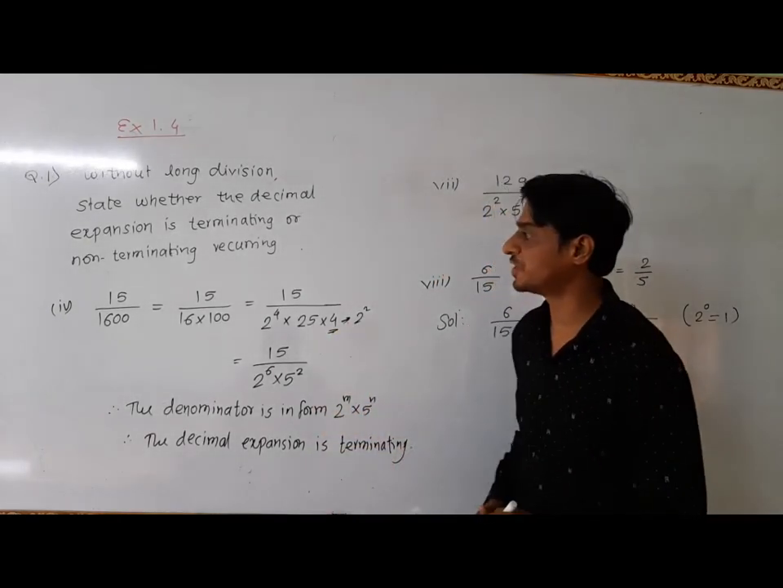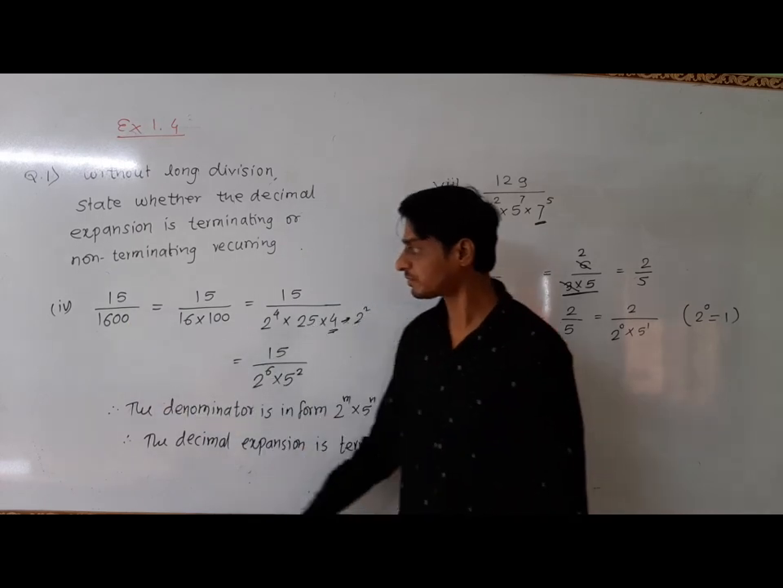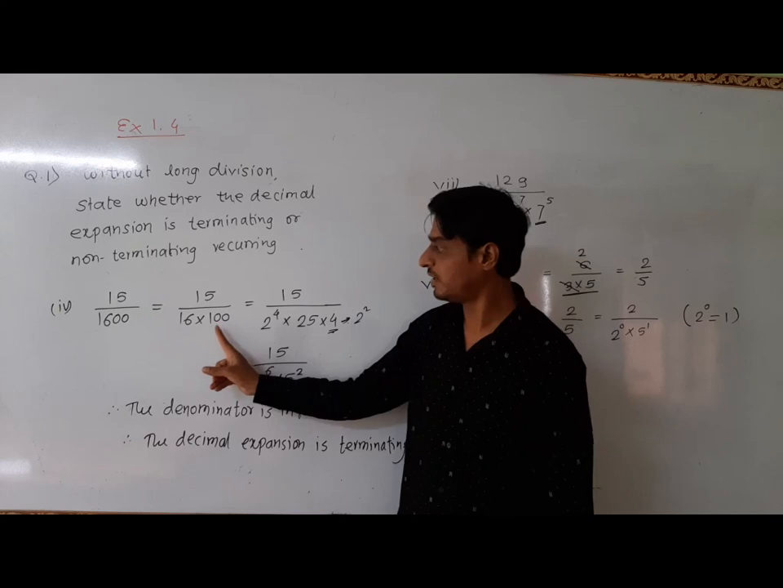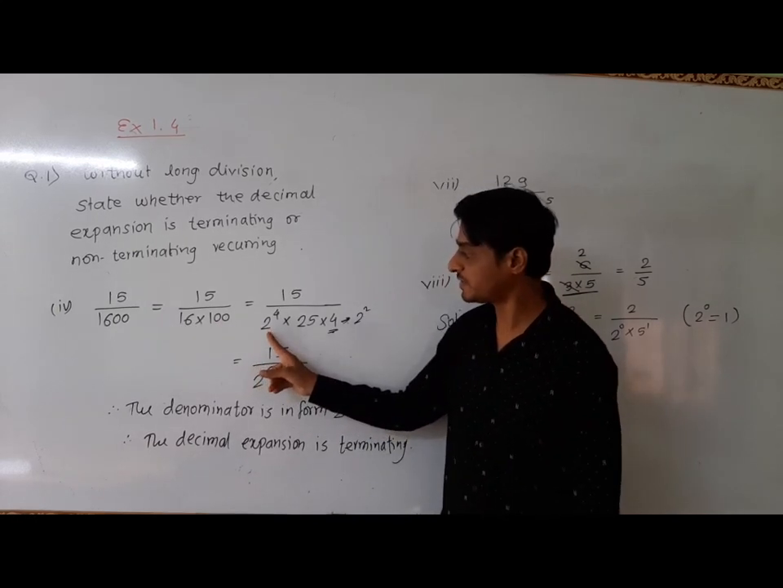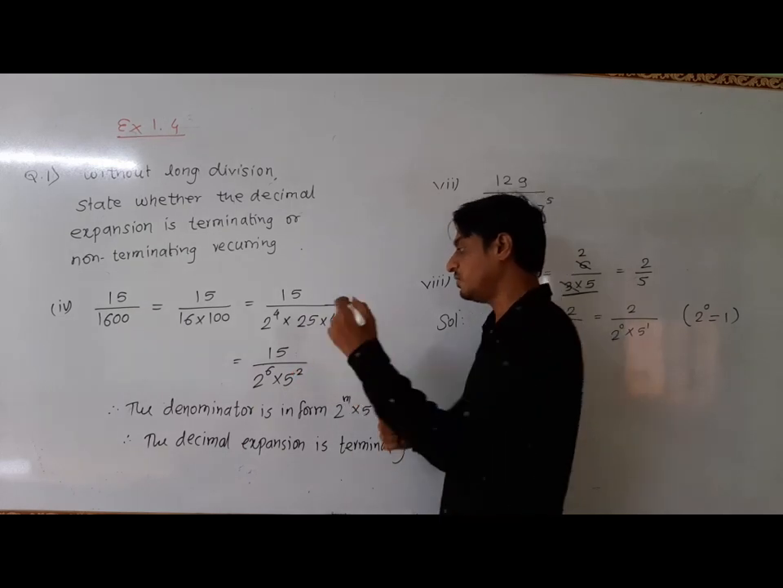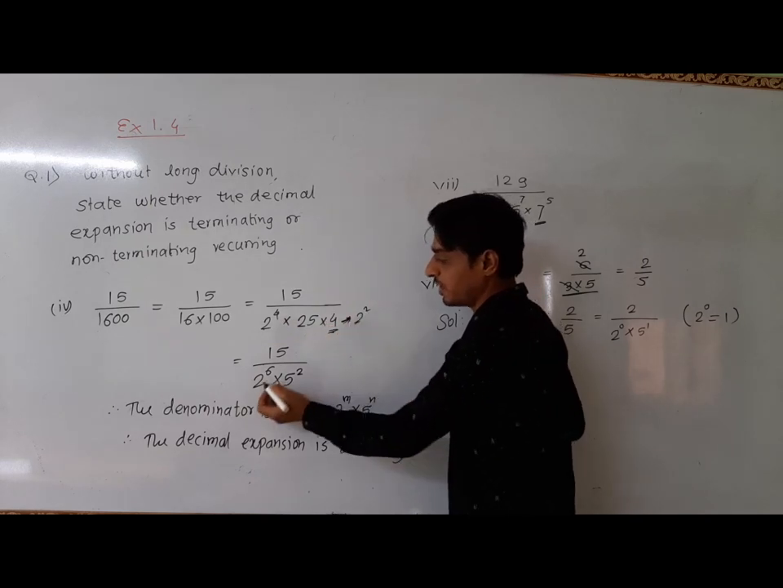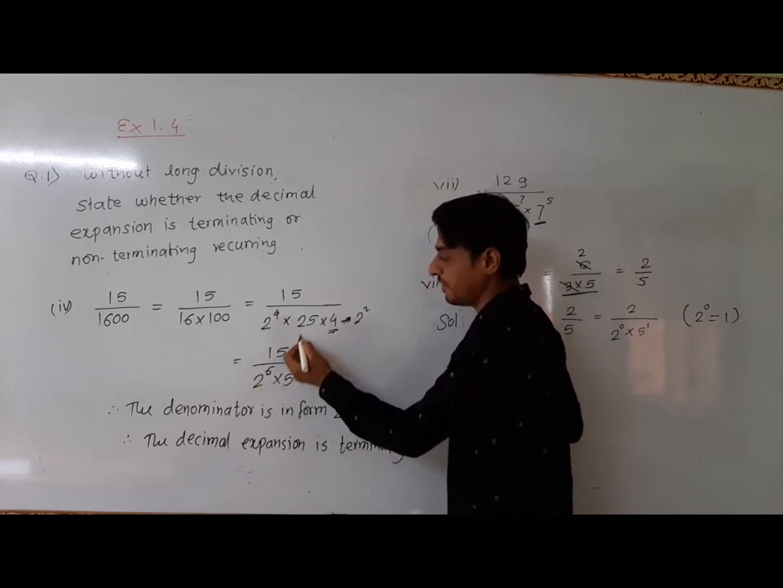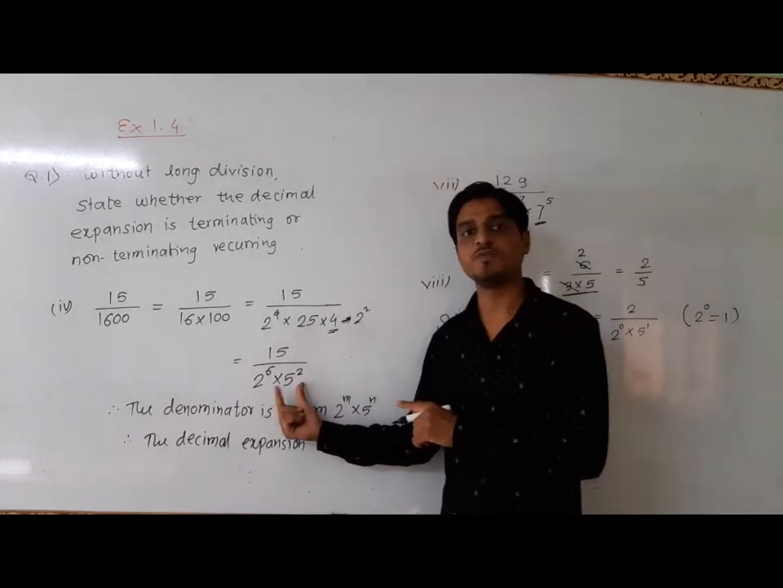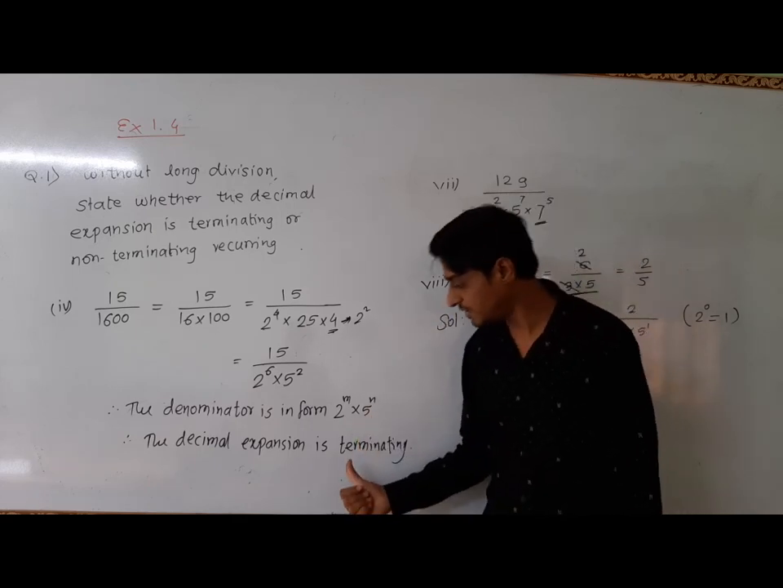Okay, let us see question number 4. The denominator is 1600. This 1600 can be factorized as 16 into 100, and again this 16 is factorized as 2 raised to 4 and 100 as 25 into 4. Now this 4 means 2 square. This 2 raised to 4 and 2 square will collectively become 2 raised to 6, and 25 means 5 square. We know that if the denominator is in the form of 2 raised to m and 5 raised to n, then the decimal expansion of the given number is terminating.